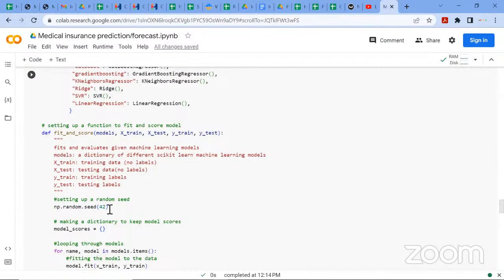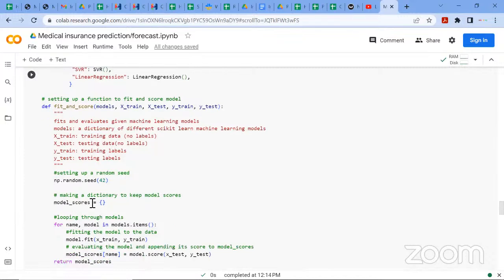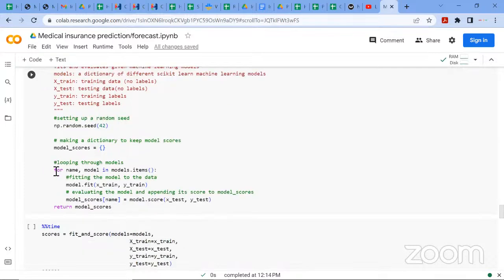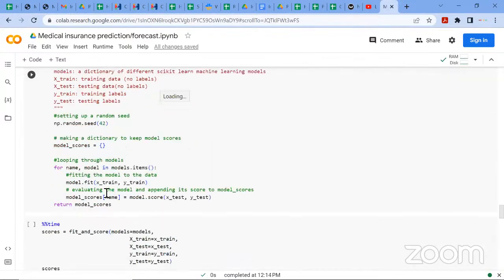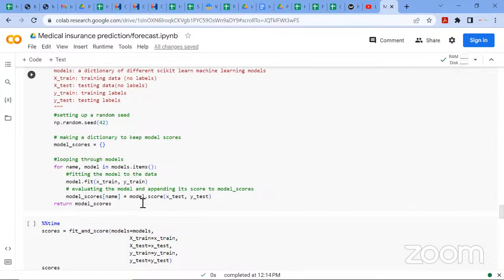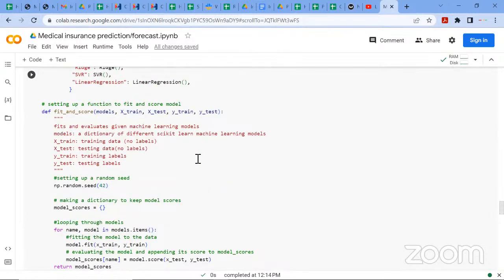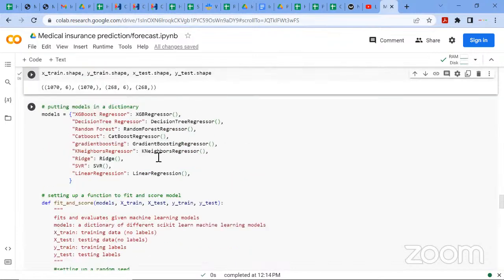It will set a random seed of 42; I explained the meaning of random seeds in the previous class. Then it puts the scores in a dictionary. That's what this code is doing. Then it creates a for loop that loops through each of these algorithms, fits them and provides the scores. It will return the model scores. So instead of running your code one by one, just put it in a dictionary to avoid redundancy.